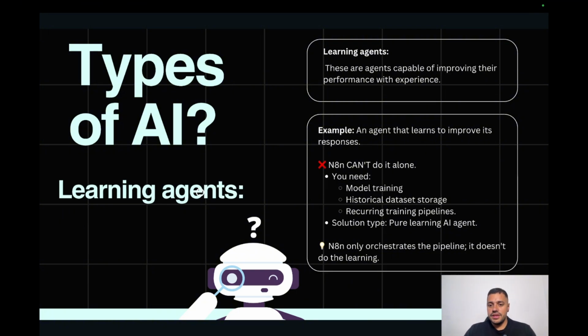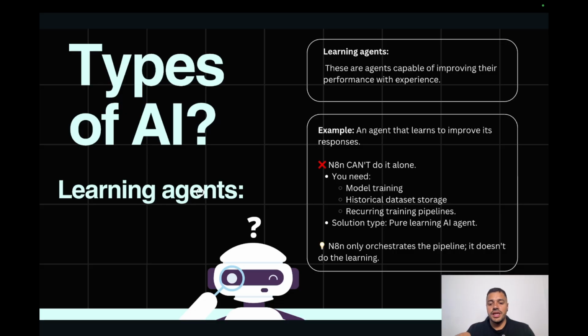Learning agents are agents that are capable to improve their performance with experience. And here is basically the same. Along with N8N it is not possible. Maybe if we add some hack or maybe techniques, for example, after a response, we can qualify this response, and if it's good, deliver this response.